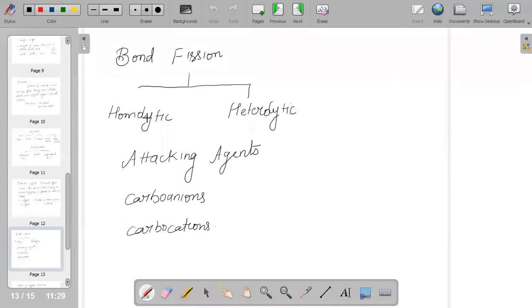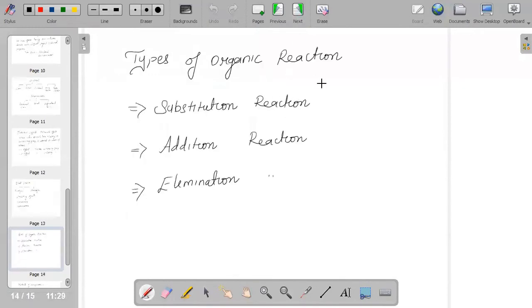So if a reaction is taking place, it should satisfy different criteria, and because of this we have different types of organic reaction.